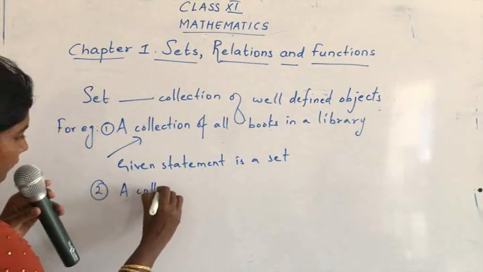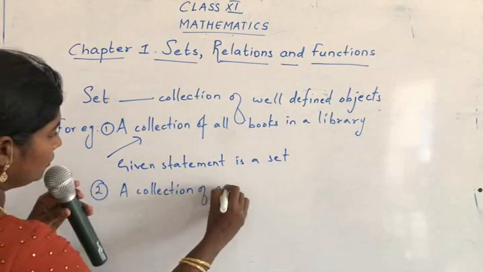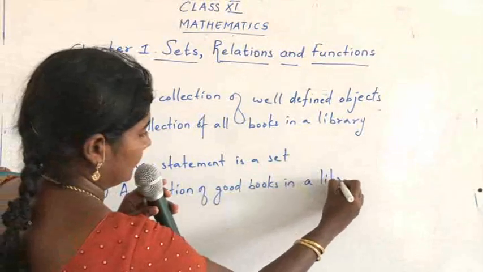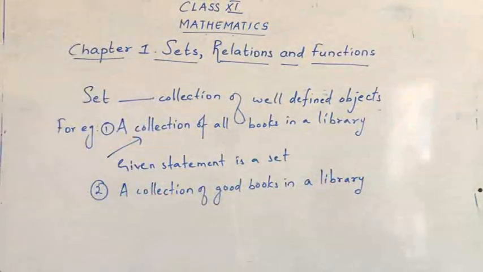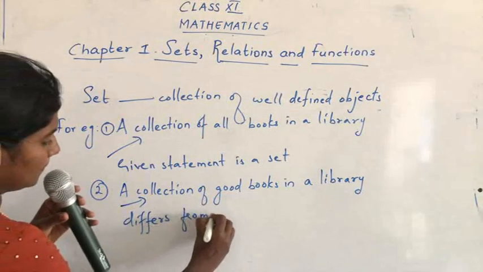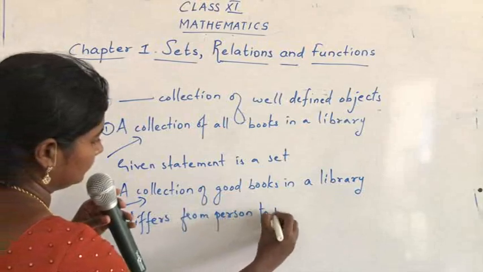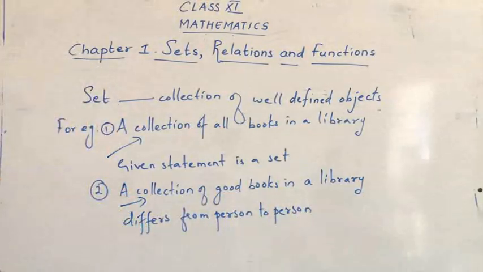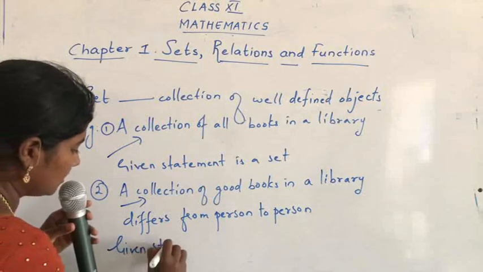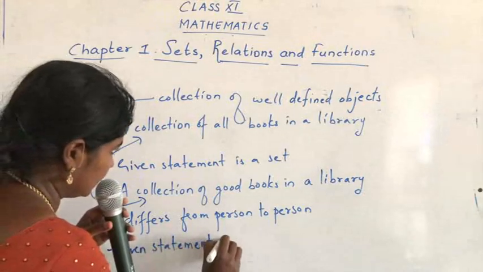Now let's have one more example. A collection of good books in a library. Now this statement differs from person to person. That means I may say the book is good, you may say the book is not good. So it differs from person to person. So we say that the given statement is not a set.